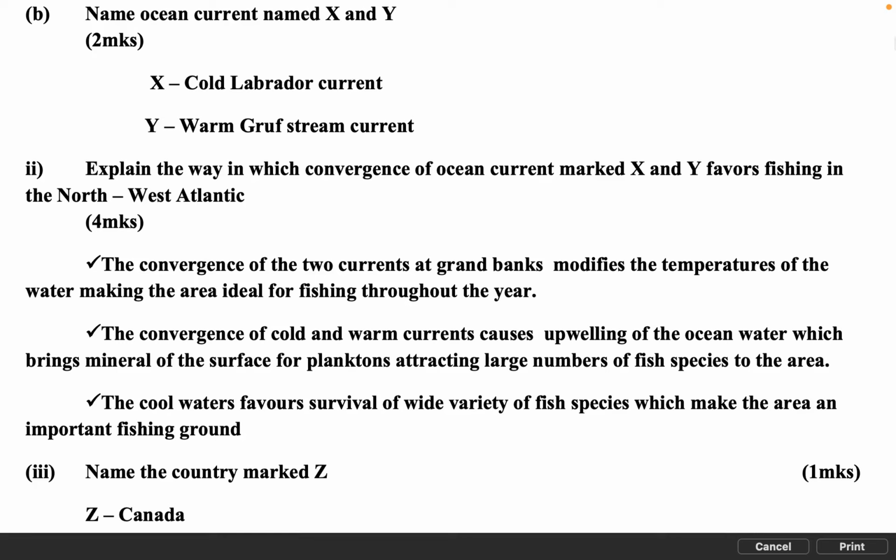B. Name the ocean currents marked X and Y, 2 marks. X. Cold Labrador current. Y. Warm Gulf Stream current. Explain the way in which convergence of the ocean currents marked X and Y favors fishing in the North West Atlantic, 4 marks.